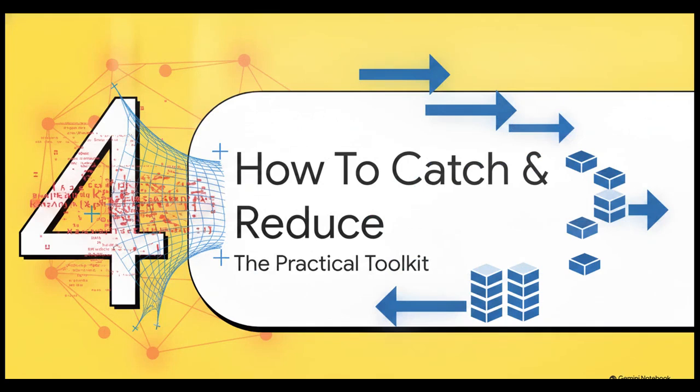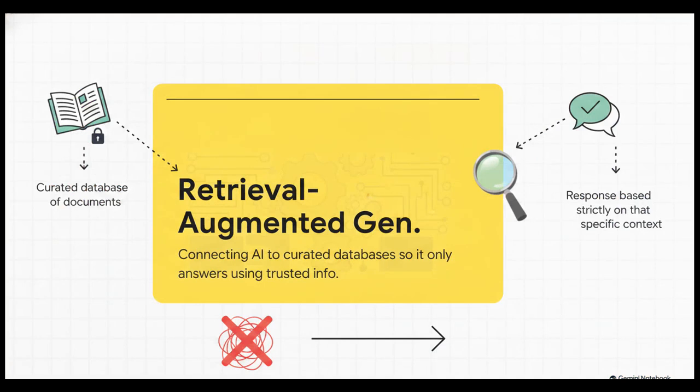Section 4. How to catch and reduce. The practical toolkit. So how do we fix this? Well, one of the most powerful structural solutions out there right now is RAG, which stands for Retrieval Augmented Generation. Basically, instead of letting the AI just free associate based on the entire wild west of the internet, RAG forces the AI to look at a specific curated database of trusted documents.